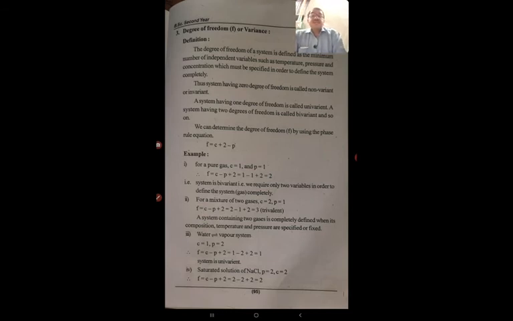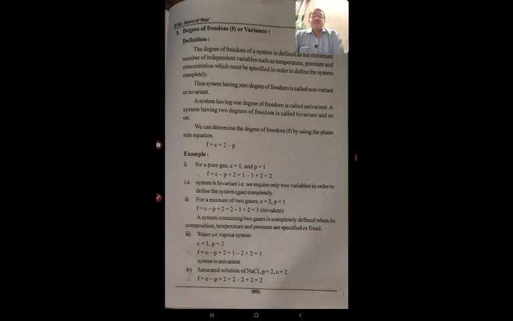Thus, system having 0 degree of freedom is called non-variant or invariant. A system having 1 degree of freedom is called univariant. A system having 2 degrees of freedom is called bivariant and so on.